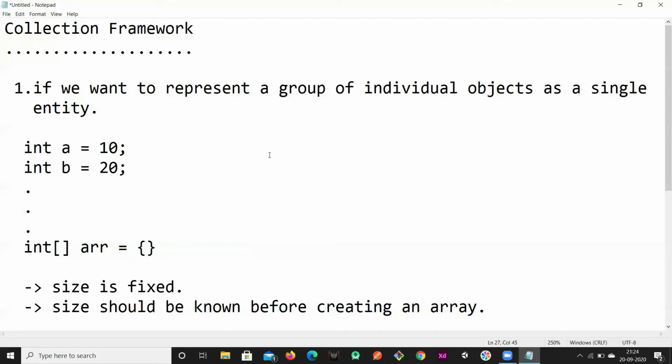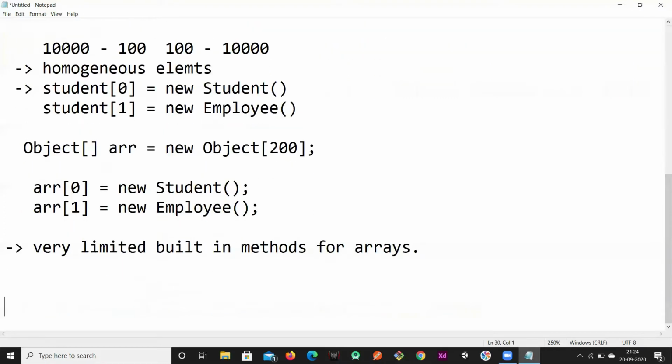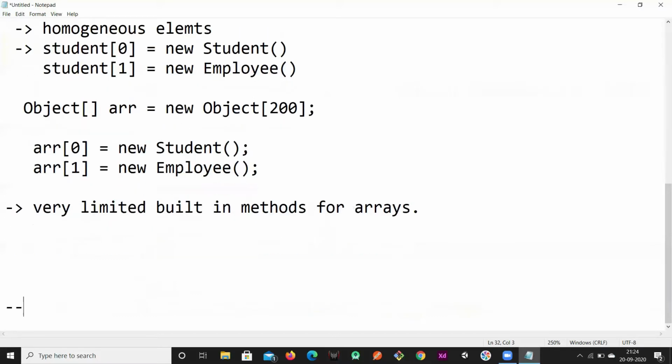But when should we use what? These are the drawbacks of arrays, and we are avoiding arrays and going for collections. But when should we use collections and when should we use arrays? If we know the size, or how many elements we wanted to store, if you already know the size, then using arrays is recommended.